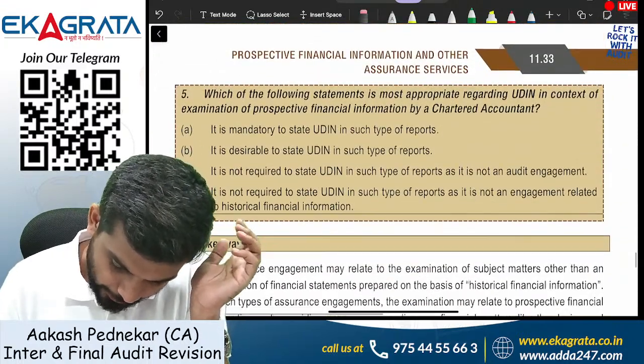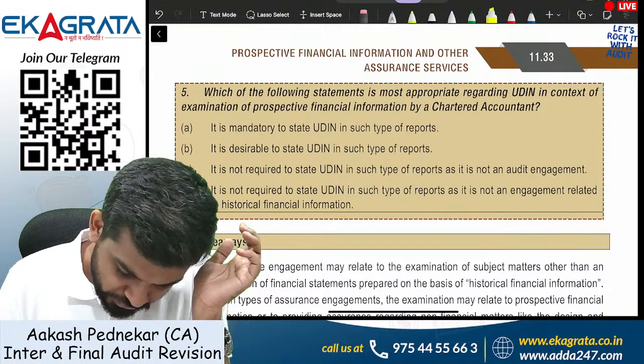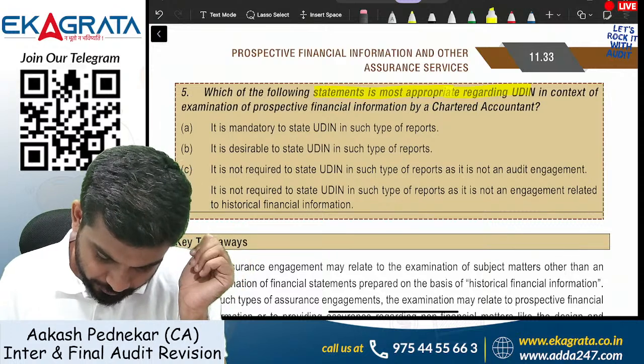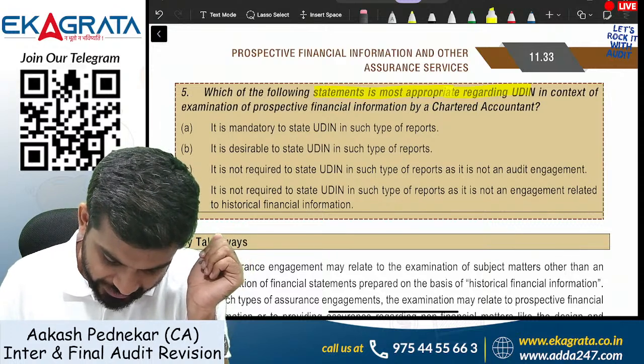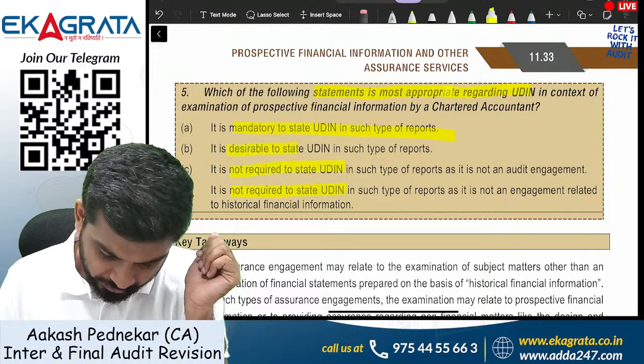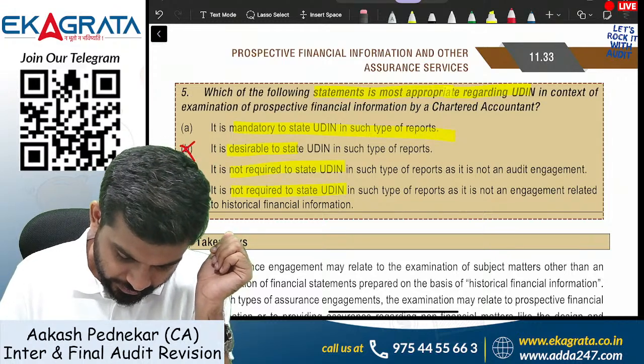Last point, guys. Which of the following statements is most appropriate regarding UDIN in the context of examination? It is mandatory to state UDIN, desirable, not required, not required. So very simple. The correct answer is going to be A.